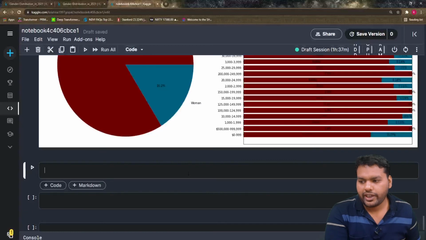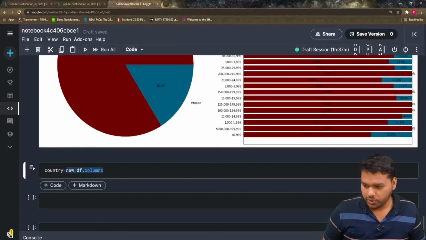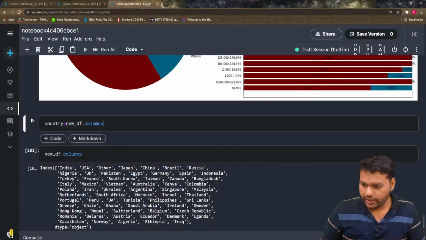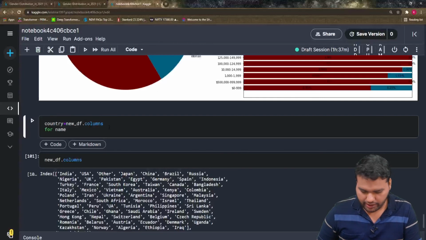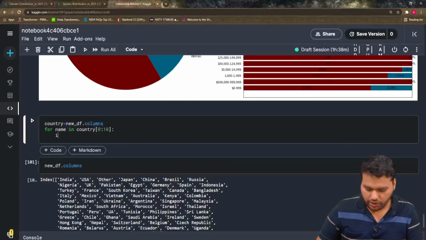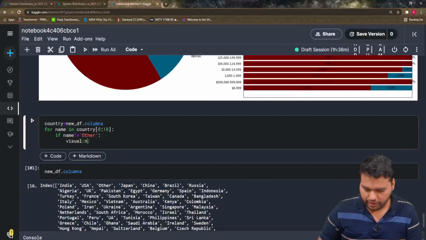For this we have to make one list, that is country, which is new df dot columns. If you remember, we made this data frame above, and let me show you what the column names in the new df are. So yes, we have the country names. Then loop for name in country, and you want to see the top 10, so you slice it 0 to 10. You don't want to see others, so I'll put an if condition: if name is not equal to Other, it will not show you, and pass the visual and it will give the name.